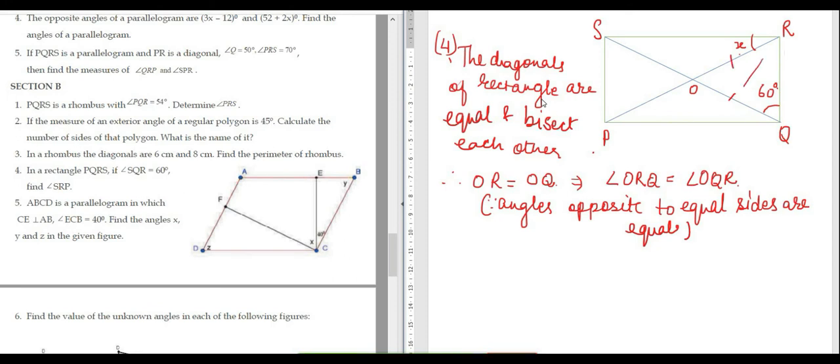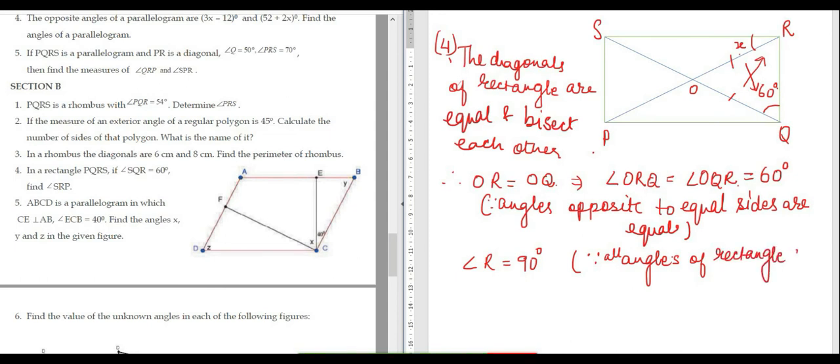So now see, this side is equal to this side. So the angle opposite to this side is this. This is equal to 60 degrees. Now see, this angle R is equal to 90 degrees because, what should I write here? All the angles of a rectangle are 90 degrees. All angles of a rectangle are equal to 90 degrees.